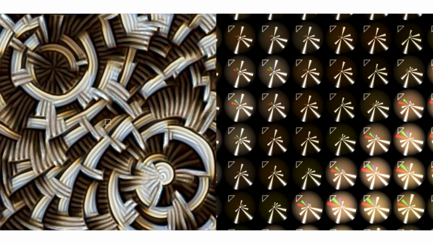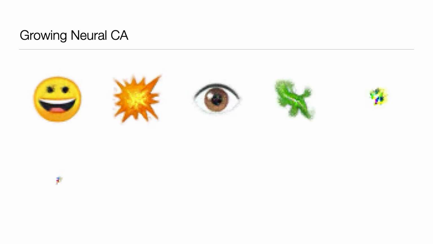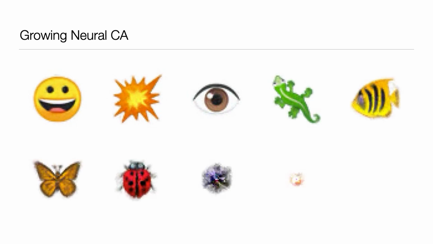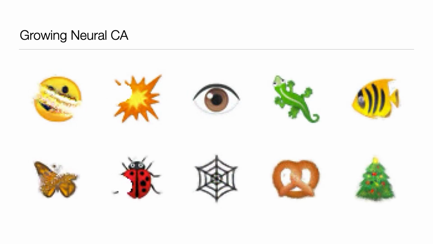In our first experiment, we trained a number of cellular automata models to grow and persist various predefined patterns, trying to mimic the development and regeneration of a multicellular organism.